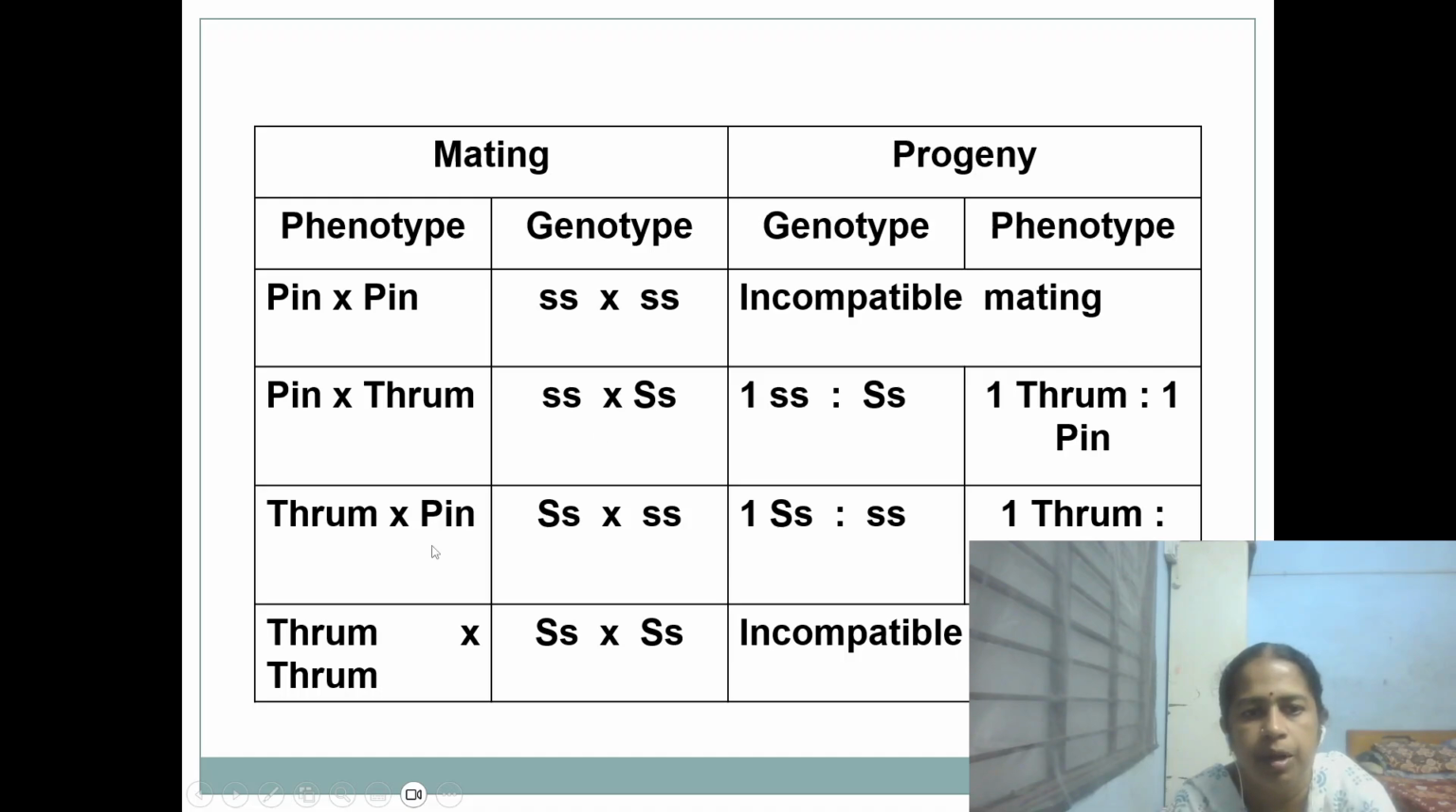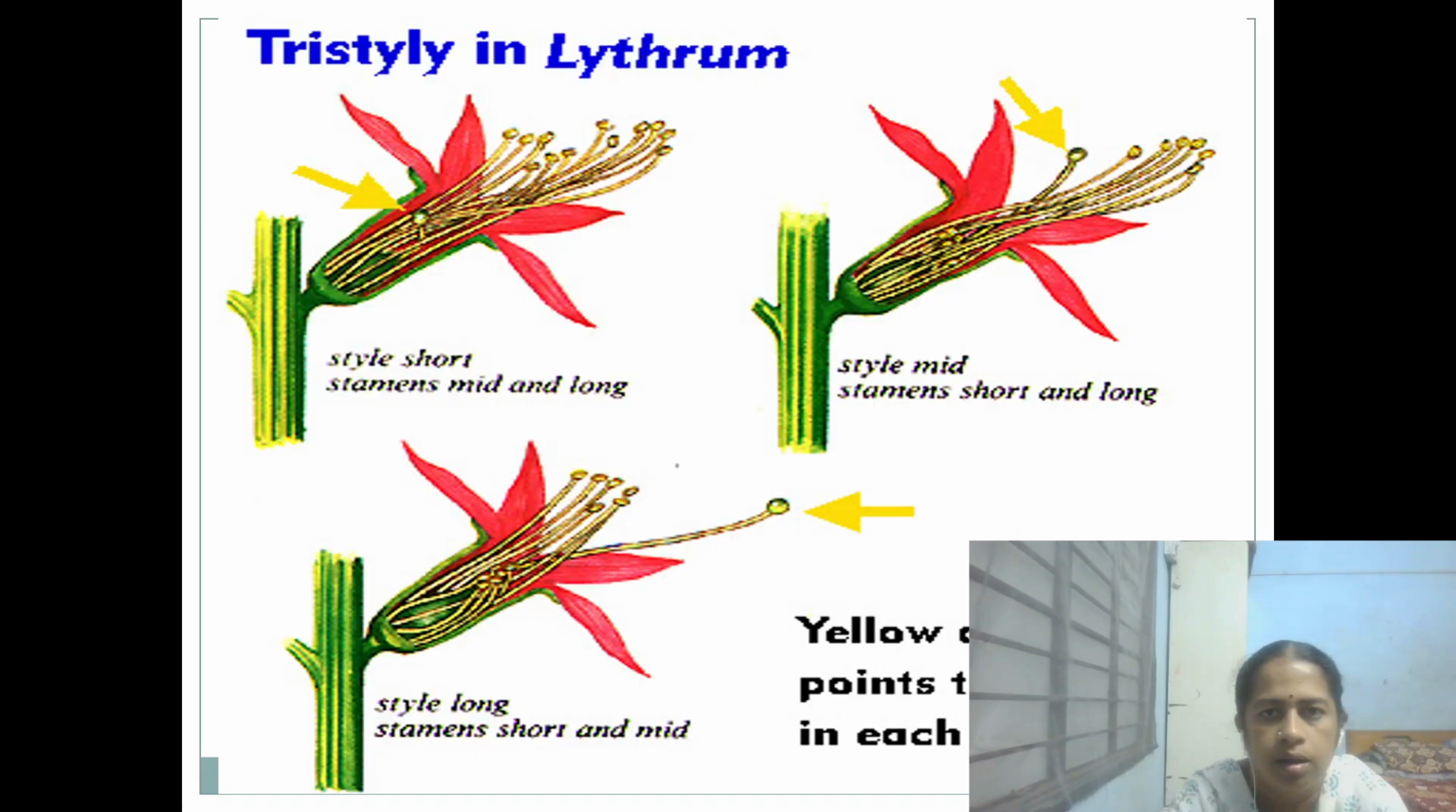And in the case of thrum into pin also, again the same: if the capital S is with the small s, it will produce thrum flowers, and if it is small s with small s, it will produce pin flowers, in the segregation of 1:1. One thrum and one pin will be produced from a cross. This is the tri-style system reported in Lythrum.